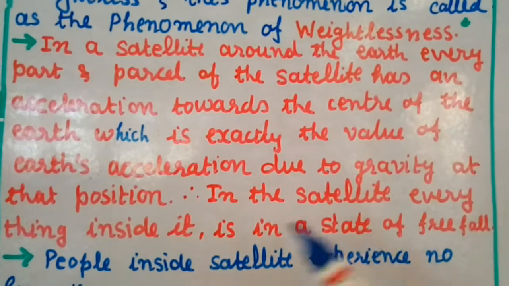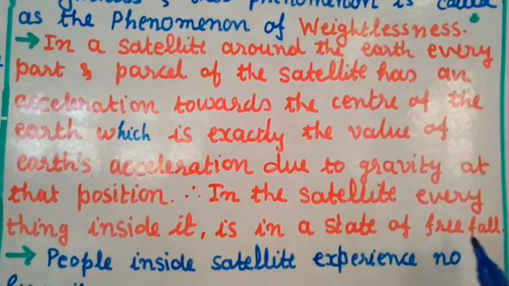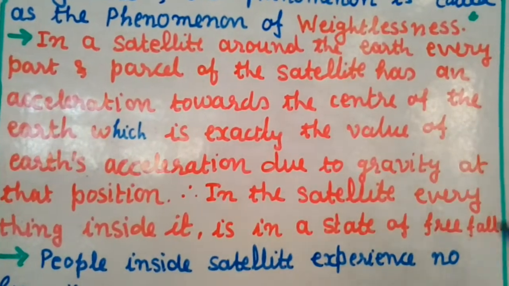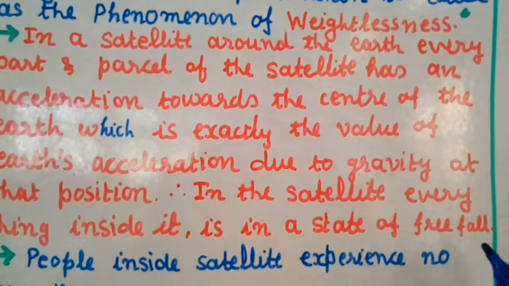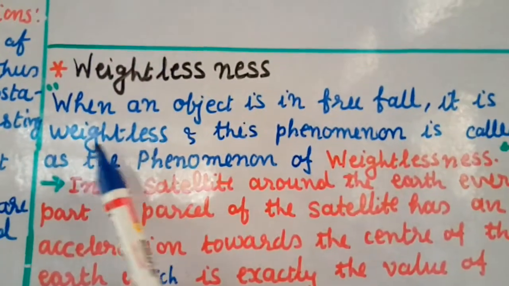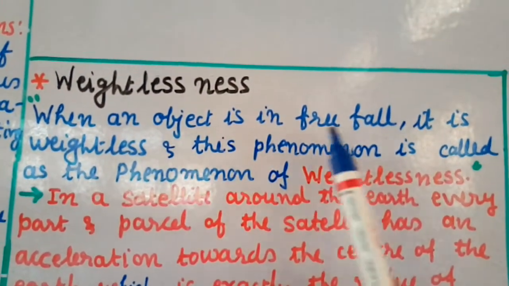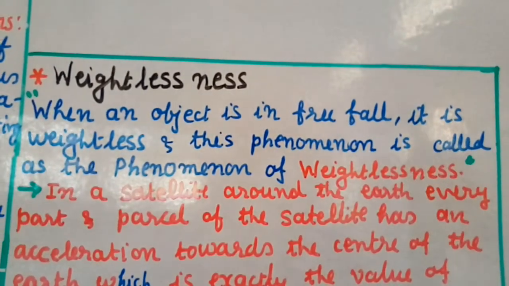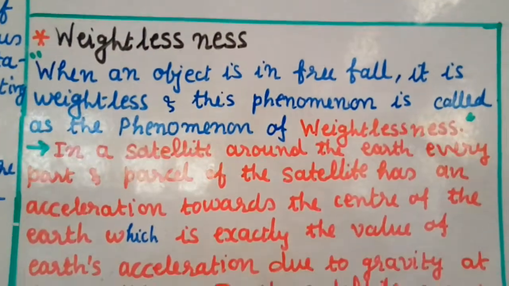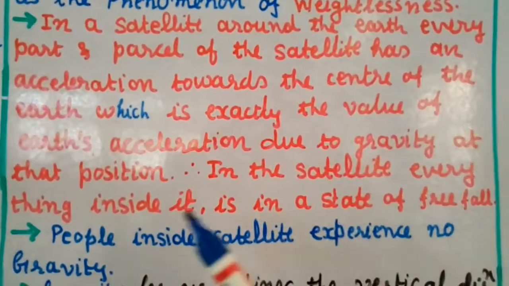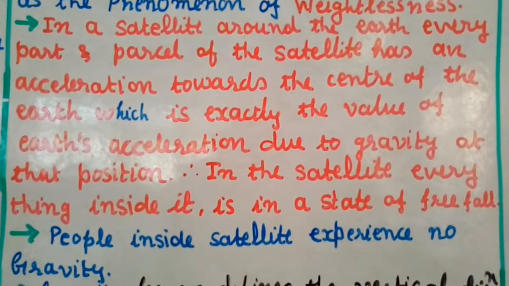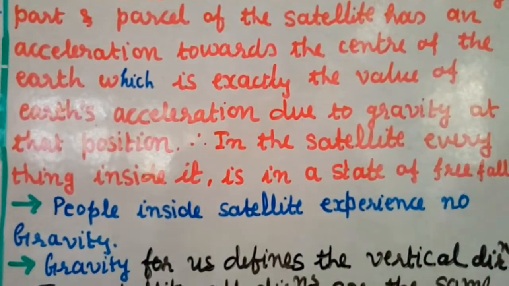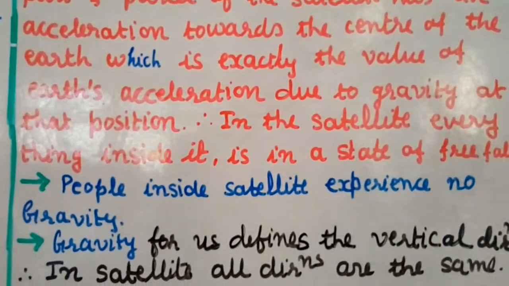Therefore in the satellite everything inside it is in a state of free fall. So all the things inside the satellite are in a state of free fall, and in a free fall there is no weight, right? So if an object is in free fall, then it is weightless, and this phenomenon is called weightlessness. Inside the satellite every object is in a state of free fall. People inside the satellite experience no gravity.